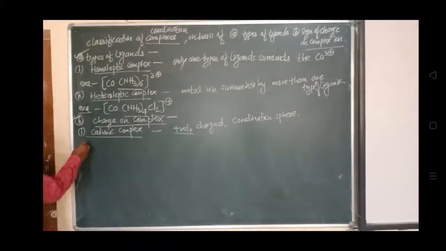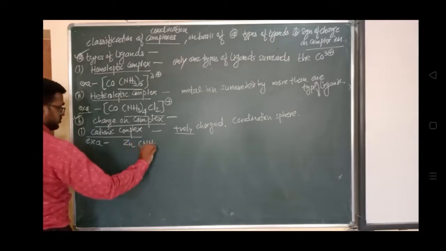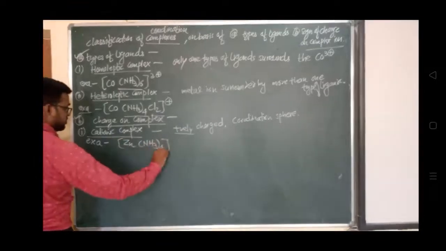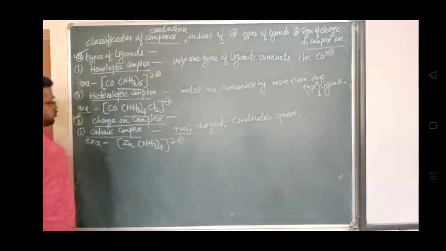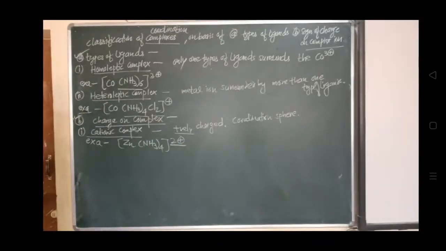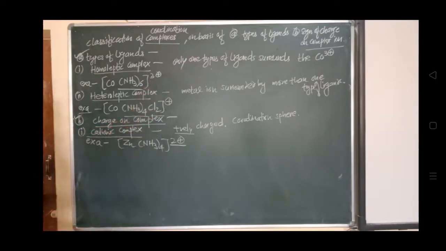So we'll see examples of it. This is the coordination sphere, Zn(NH3) four times, and this is 2 plus. So you can see here this is a 2 plus charge, and this 2 plus charge indicates that it is a cationic complex. So this is also a cationic complex, because it has a positively charged coordination sphere.